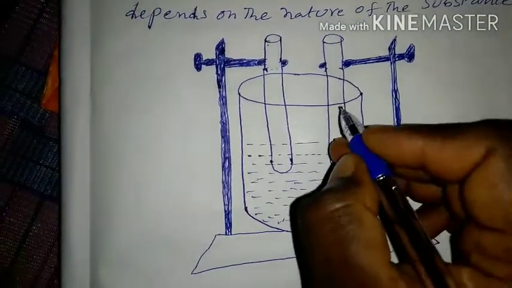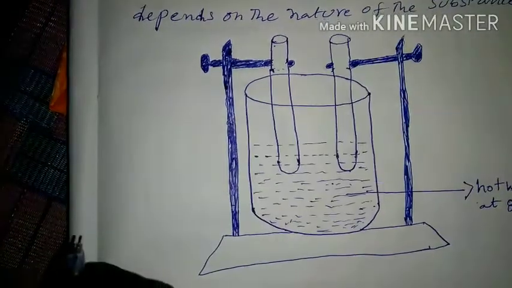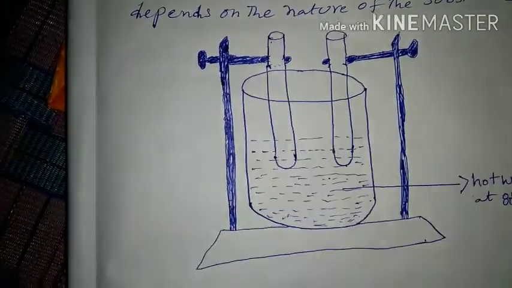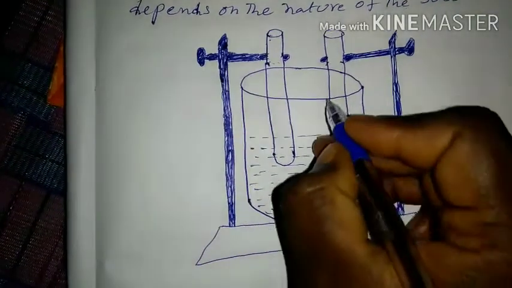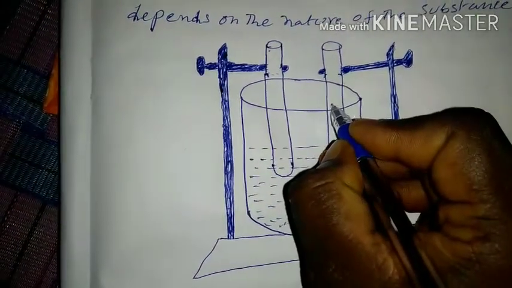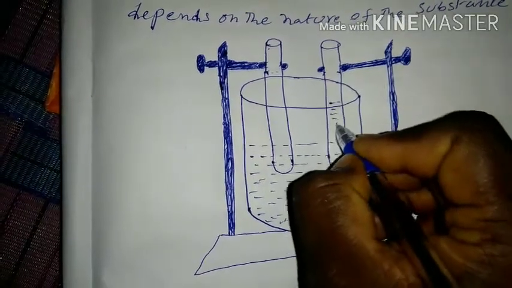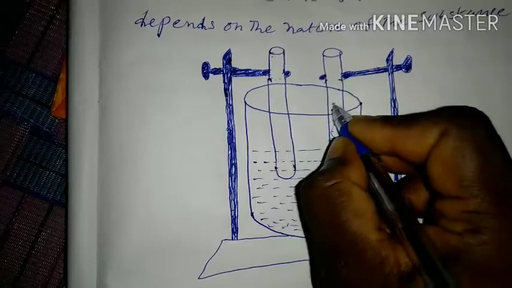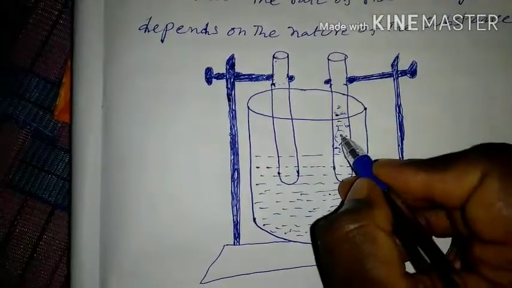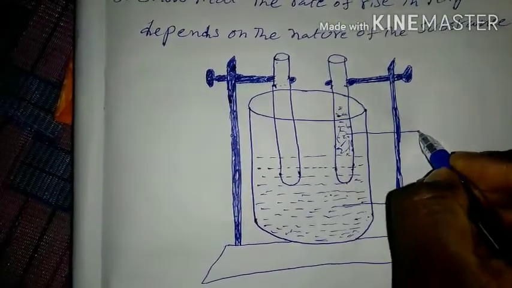Okay, first test tube and second test tube. See the diagram. The first test tube has water and the second has oil.